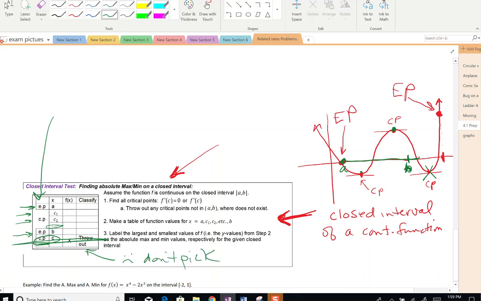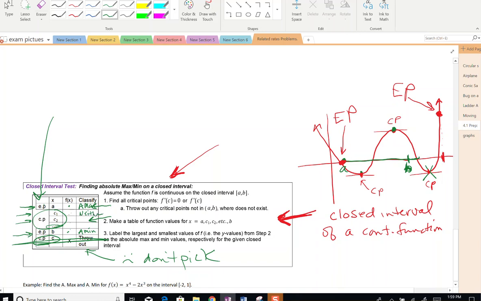So once you find your endpoints and your critical points, you then make a table of values. You find your function values for your endpoints and all your critical points. And then you just look. This one is a max. This one is a min. And everything else is neither. So I usually write, this one is the absolute max value, and this is the absolute min. And then you can write neither, or you can leave it alone.